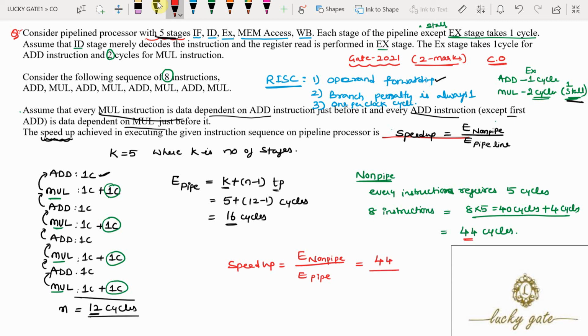For a pipeline system, it requires 16 cycles. 44 divided by 16 will give you the answer 2.75. That is, a pipeline system is running 2.75 times faster than the non-pipeline system. So 2.75 is the answer for this question.